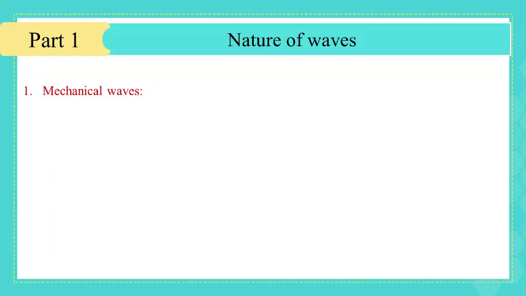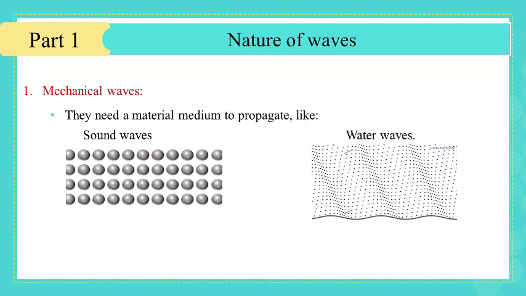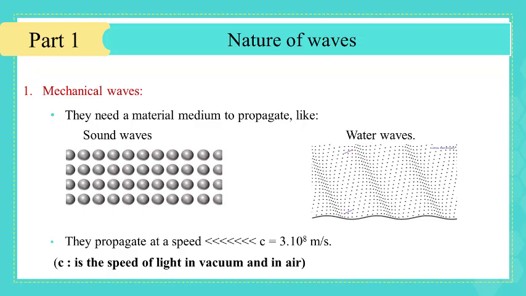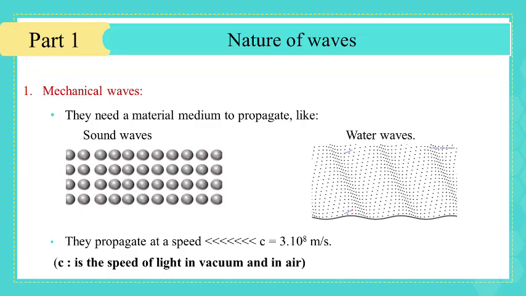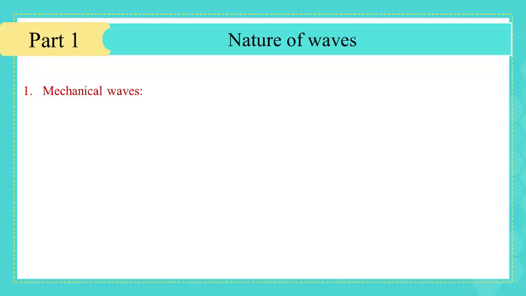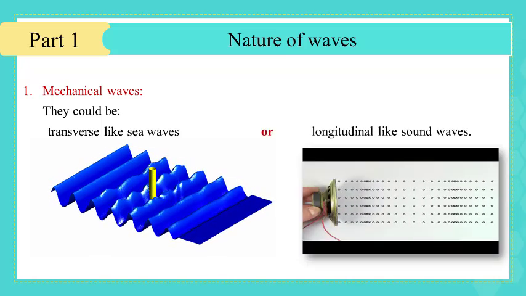According to their nature, the waves are also classified into two natures. First of all, the mechanical waves, which have three main characteristics. First, a mechanical wave needs a medium to propagate in, like sound wave or water wave. Second, they propagate at a speed which is much less than the speed of light, which is equal to 3 times 10 to the power 8, defined by c. The third one is that mechanical waves can be transverse, like sea waves, or longitudinal, like sound waves.